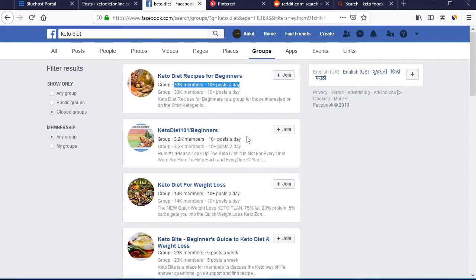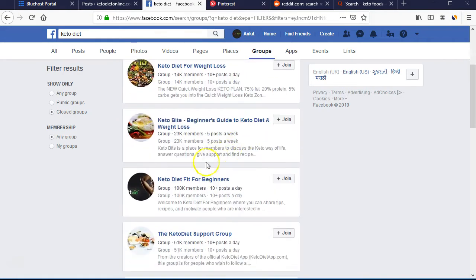So you can easily get at least 1,000 to 10,000 people per article if you share your article on these groups, which will help you increase traffic to your affiliate products and thereby increase conversions, because we can take at least 1 to 2% conversions. So this free method will get you 1 to 2% conversions, and it could get you $100 to $200 in the first week if you do it correctly. So we can start earning $100 to $200 weekly if we just join 8 to 10 groups.